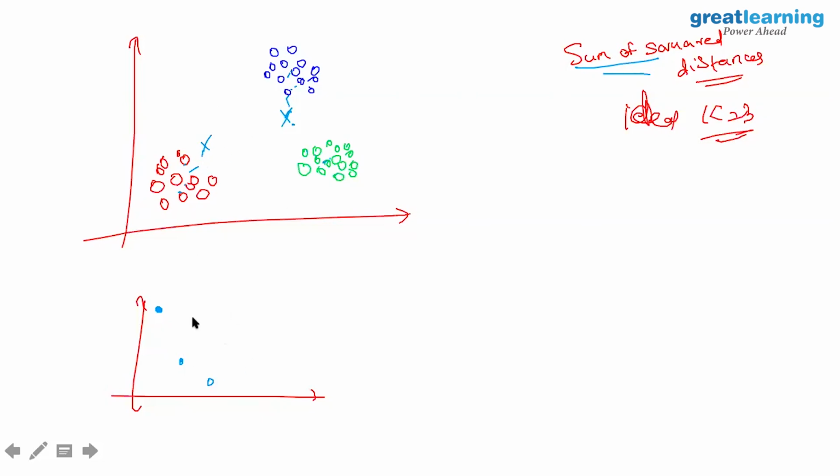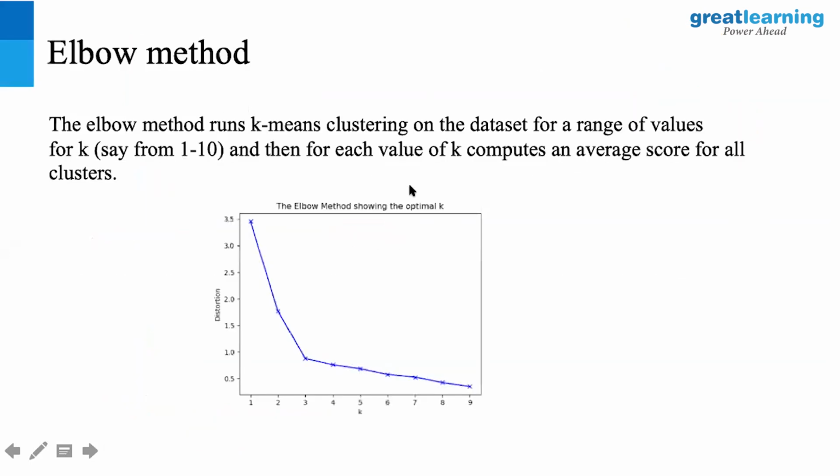But beyond 3, the sum of square distance is not going to come down much, and it is going to start tanking. So this part is what we call the elbow. The elbow is the point where I find a steep change in the sum of square of distances value. Does that make sense? That is what we call inertia. Inertia is nothing but the sum of square distance to the centroids, the specific centroid. Now this is the elbow method.